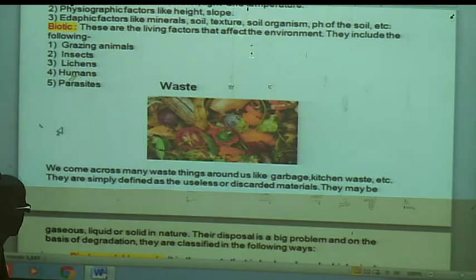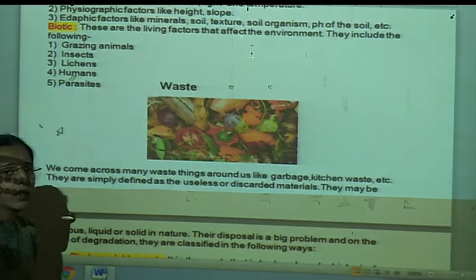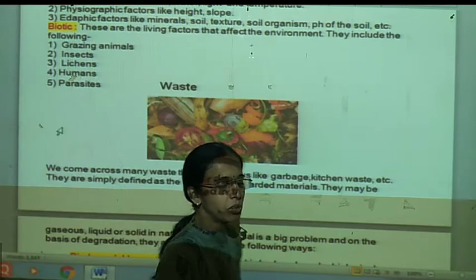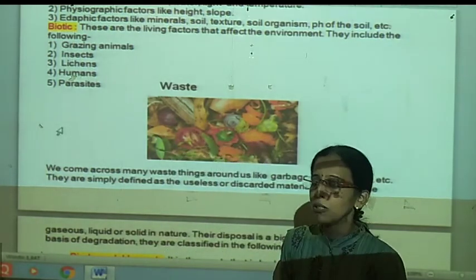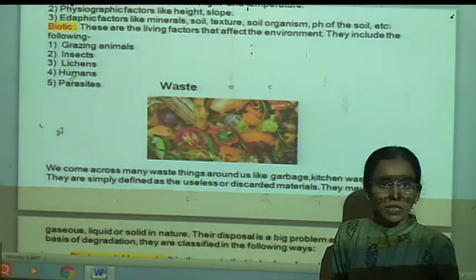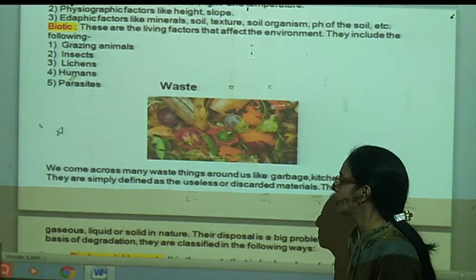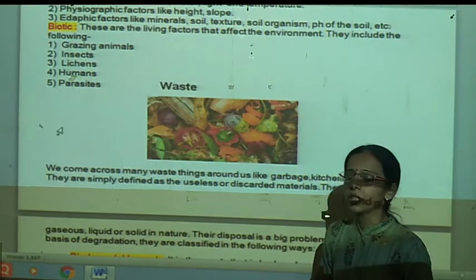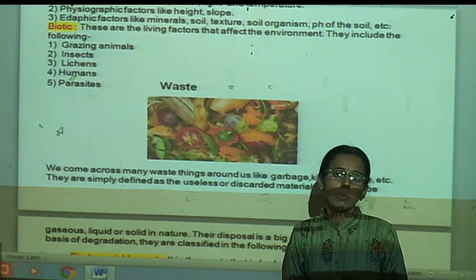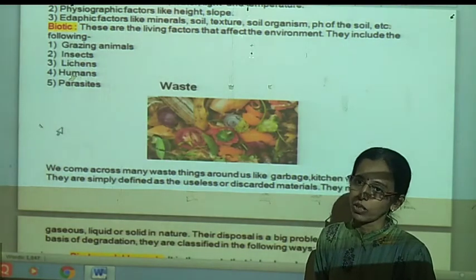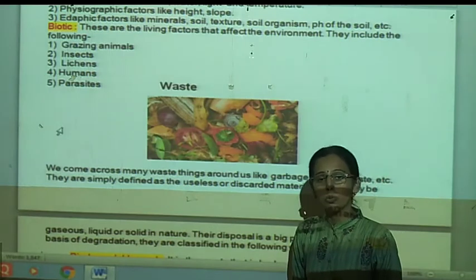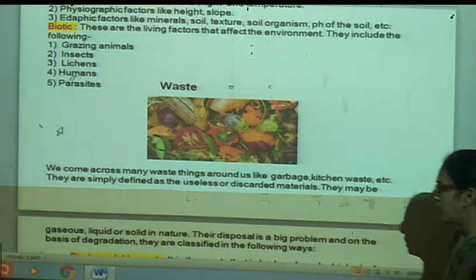They may be gaseous, liquid or solid. Means waste material may be in any physical state. There is much more solid waste, but this solid waste can be managed very nicely. But what about liquid and gaseous waste? It is very difficult to manage gaseous waste.